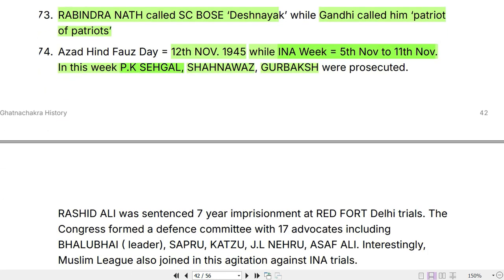They were members of the INA, and Rashid Ali was sentenced to 7 years of imprisonment at the Red Fort Delhi trials. The Congress formed a defense committee with 17 advocates, including Bhulabhai Desai, Katju, Jawaharlal Nehru, and Asaf Ali, advocating for the release of P.K. Sehgal, Shah Nawaz, and Gurbaksh Dhillon. However, this person was already prosecuted and jailed for 7 years from the Red Fort Delhi trials.